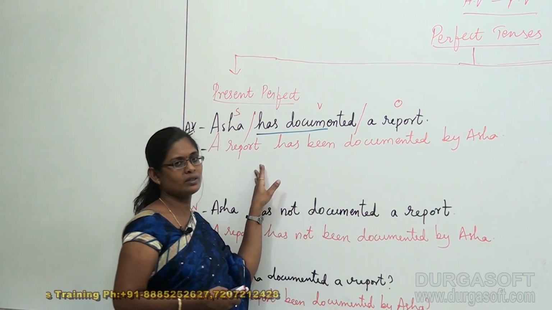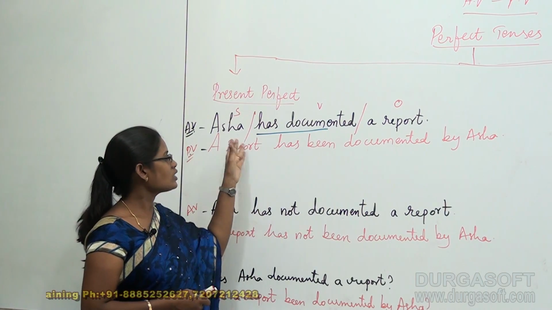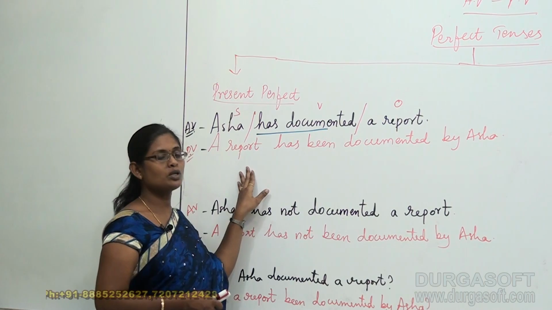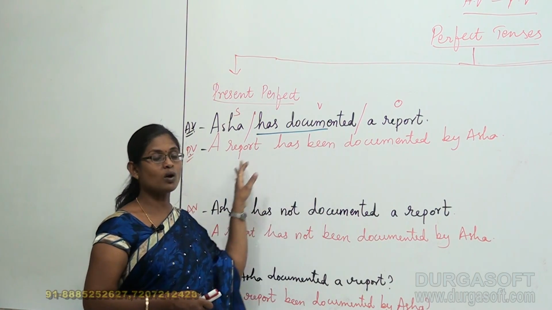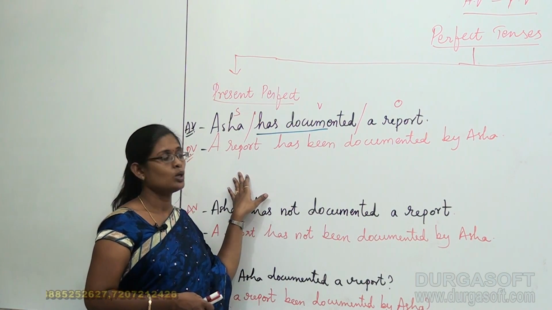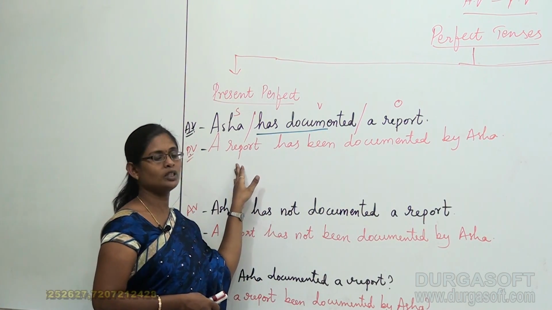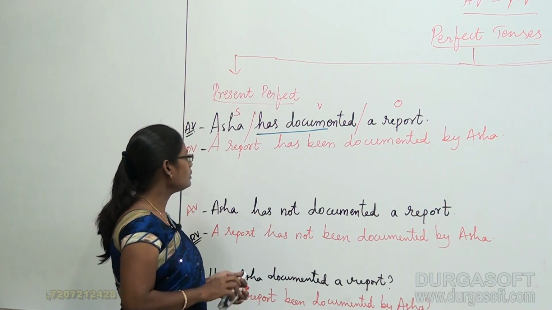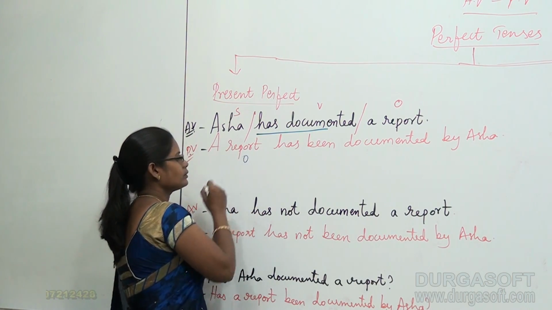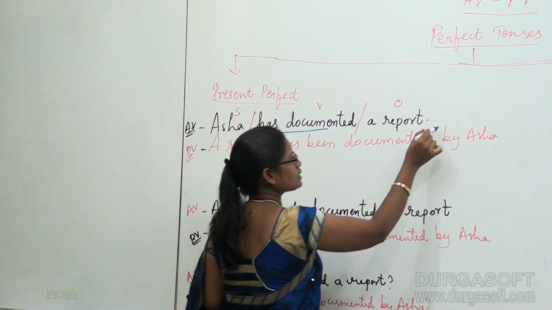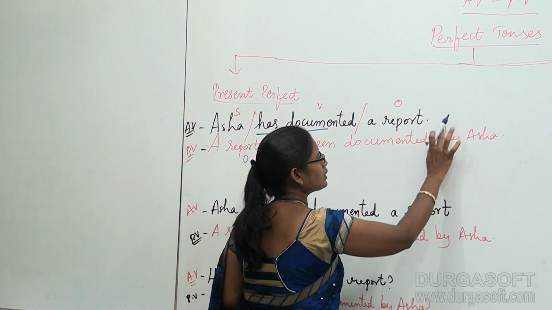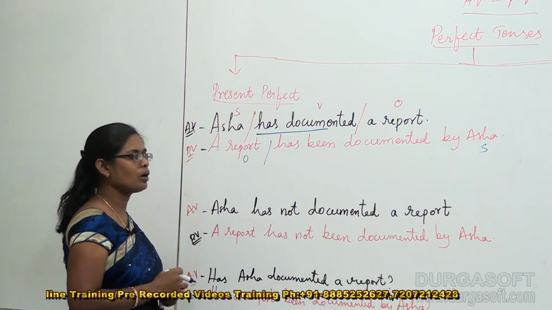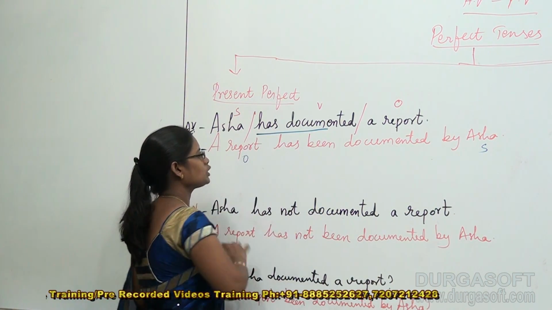In the active voice, I speak in terms of the subject, but coming to passive voice, I started my sentence in terms of the object. So here my object becomes the subject in the passive voice, right? This is the object and this is the subject.